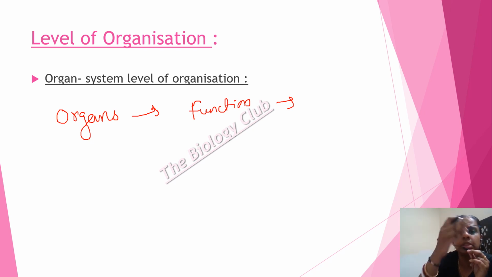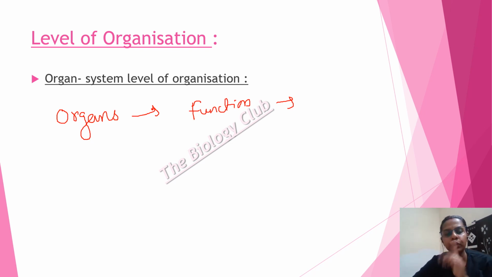Aschelminthes, Chordates, they all follow this particular level, the organ system level of organization. We human beings are also performing this. We have a heart, we have a liver, we have a stomach. These are different organs, right? They came together and formed a particular organ system. So these are the different levels of organization.